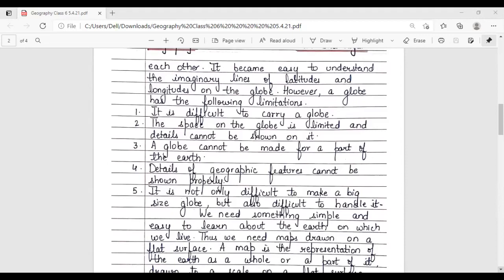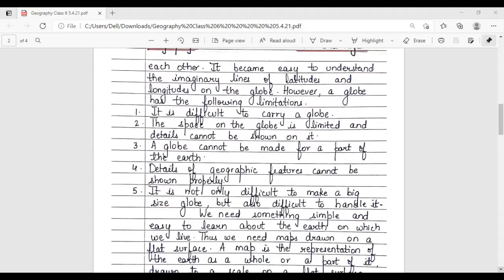Number three, a globe cannot be made for a part of the Earth. Number four, details of geographic features cannot be shown properly. Number five, it is not only difficult to make a big size globe, but also difficult to handle it.